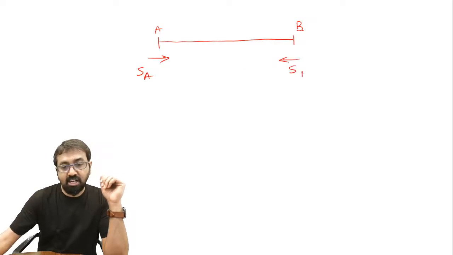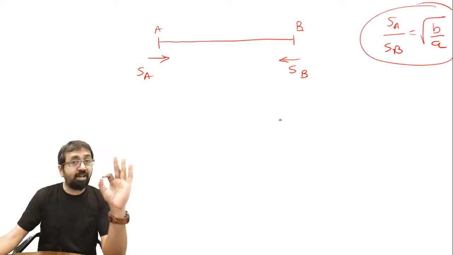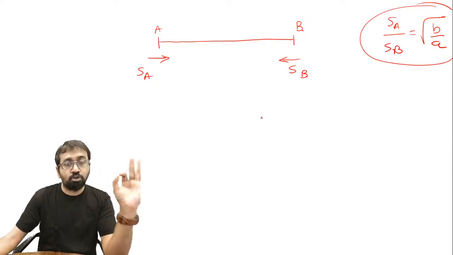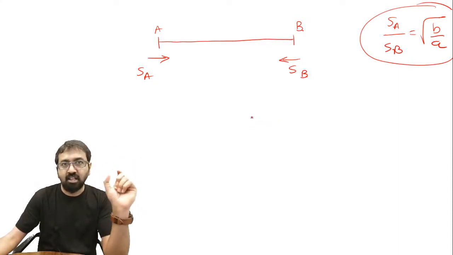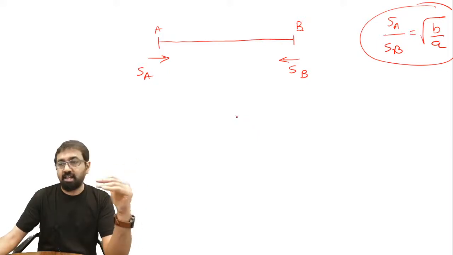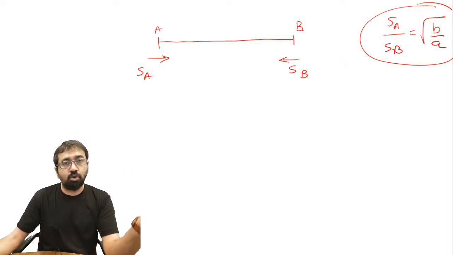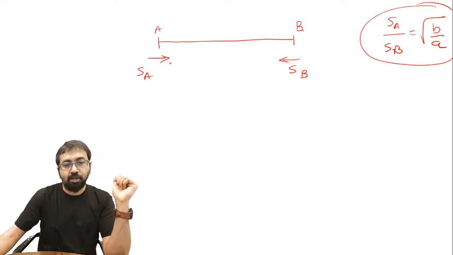Yes, everyone, I am deriving that formula that SA upon SB is equal to under root of b by a. You will rarely find this derivation somewhere in the book, so pay your attention. It's very interesting, and it will help you understand things in a much better way. I'm really happy that some of you said yes, sir, we want to understand that.